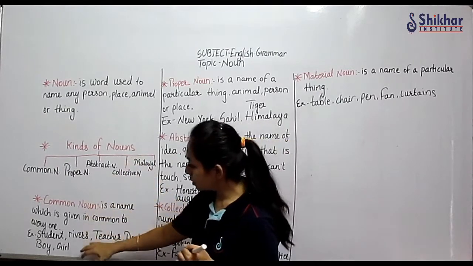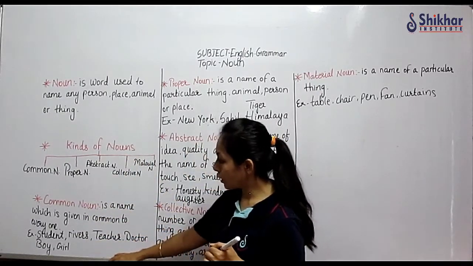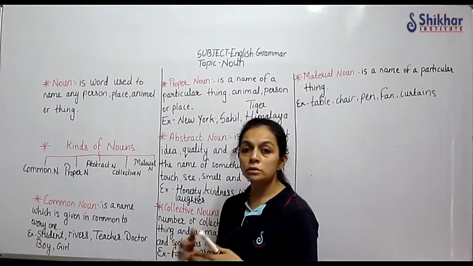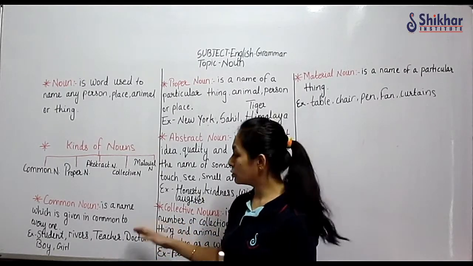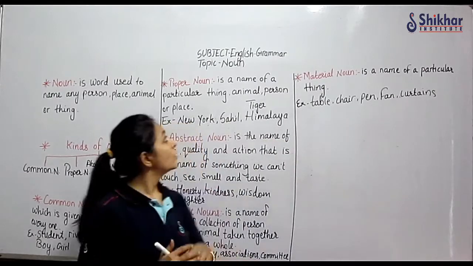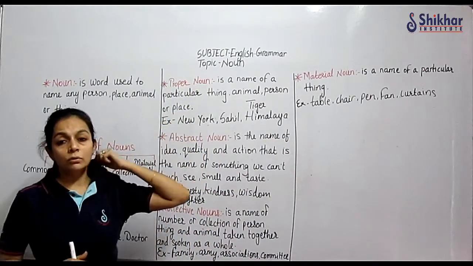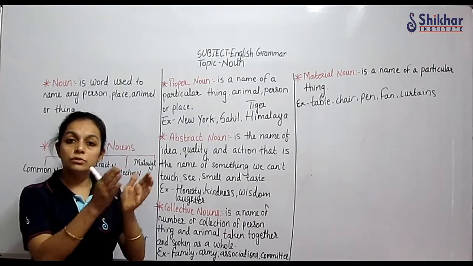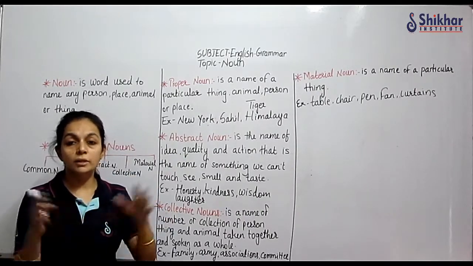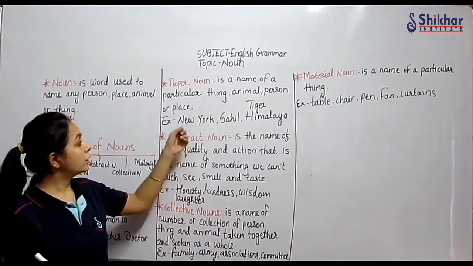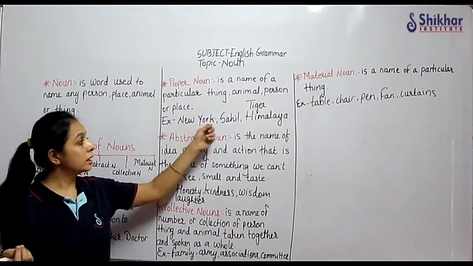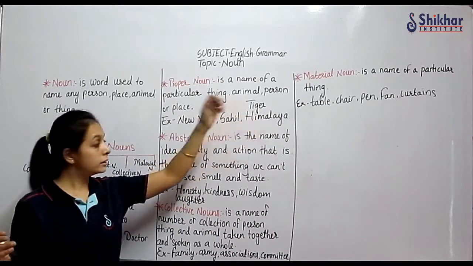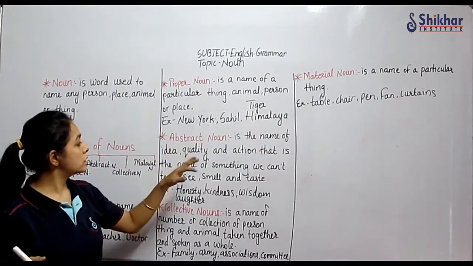For each we have written examples. When names are given in common to a person, thing, animal, place, they are common nouns. A proper noun is any one name, limited to that person, animal or thing. Everybody's name is not the same. Like New York, it's one city. Sahil, name of a boy. Tiger, Himalaya. Right?